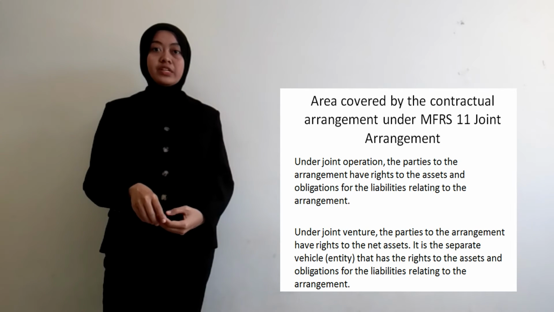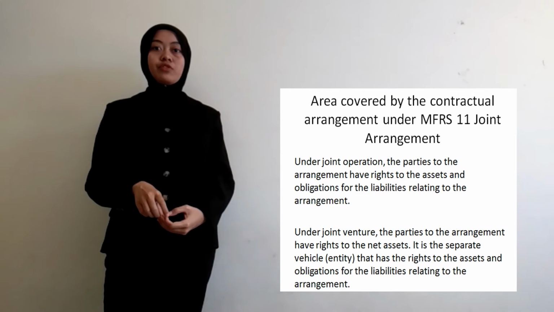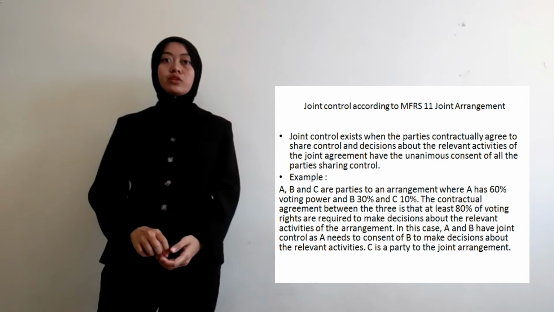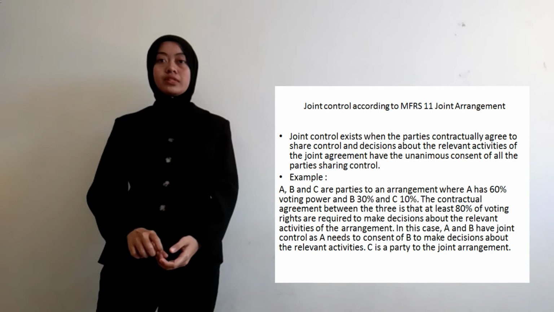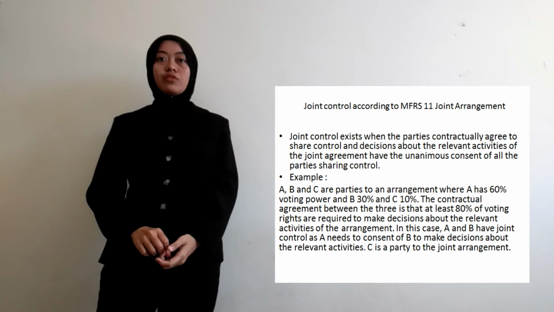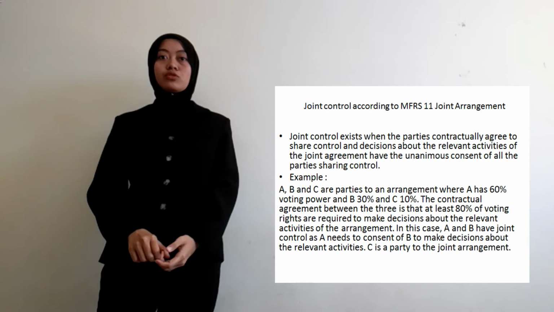It is the separate entity that has the right to the asset and obligation for the liabilities relating to the arrangement. For question B, the joint control exists when the party contractually agree to share control and decision about the relevant activities of the joint arrangement have the unanimous consent of all the parties sharing control.